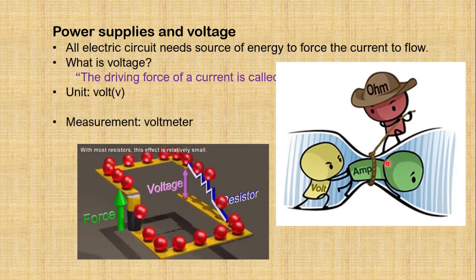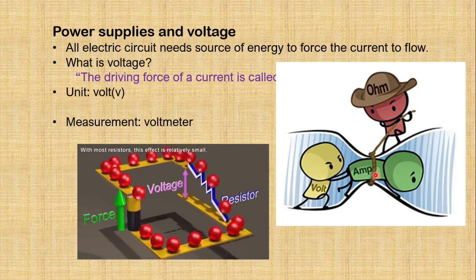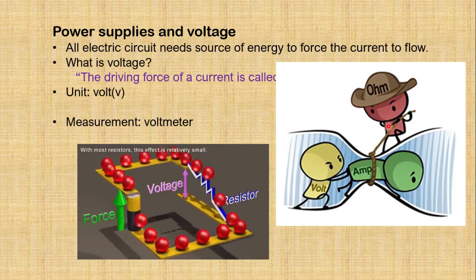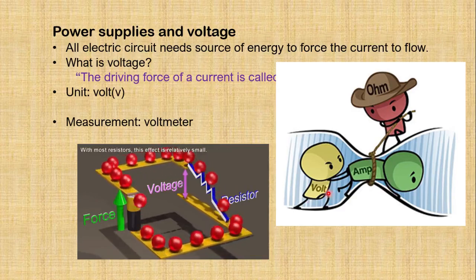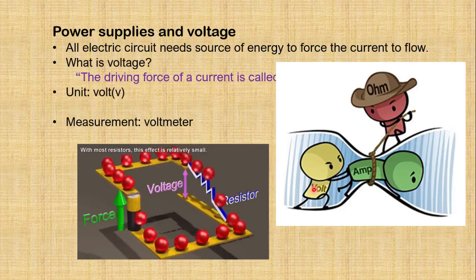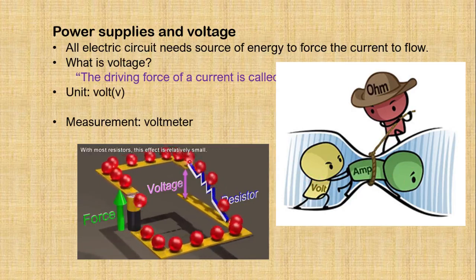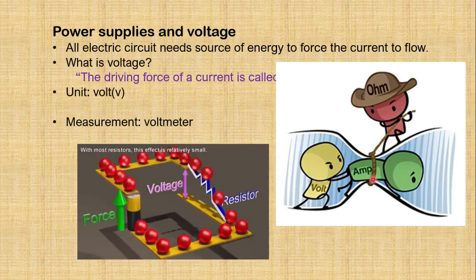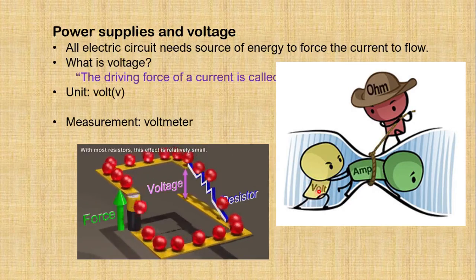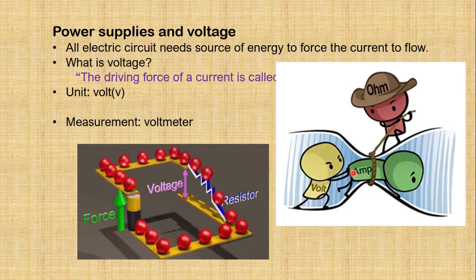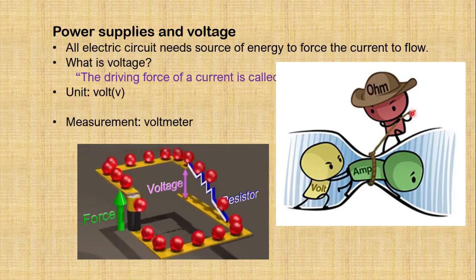How can we understand? This is a very funny illustration. Charges have to flow, but something is there which reacts against the motion, while voltage here is the helper. What the volt is doing is pushing the current to pass through it. So current inside an electric circuit flows because of the voltage. Voltage is just like a push force, pushing the current to flow in an electric circuit against some resistance.